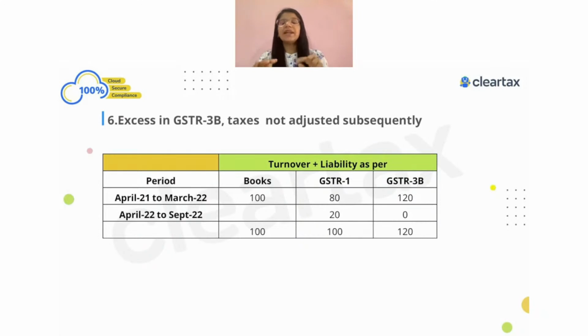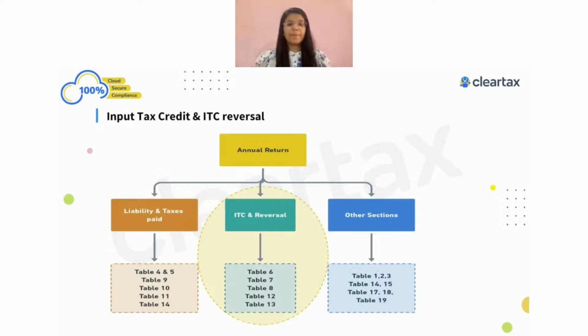So ultimately, in table number 4 we have to show the exact liability, and that liability should always match my books of account. So in table number 4 we are going to show 100, which is our exact liability as per books of account. This is what we have to do. Now let's refer to another set of things, which is input tax credit and ITC reversal.